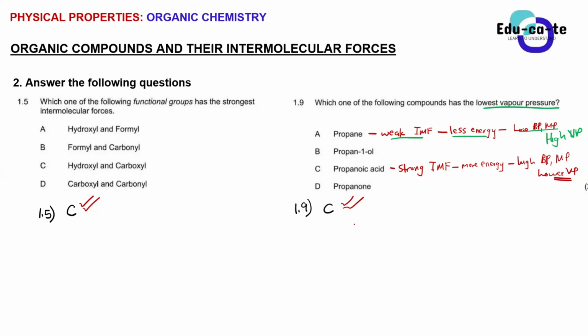So B is an alcohol. Yes, it has a strong hydrogen bond. But the hydrogen bonding in C is way stronger than the one in B. So the hydrogen bonding in C being stronger, it will require the highest amount of energy, making a very high boiling point, very high melting point, but the lowest vapor pressure, because vapor pressure will do the complete opposite. How are you guys hearing each other?